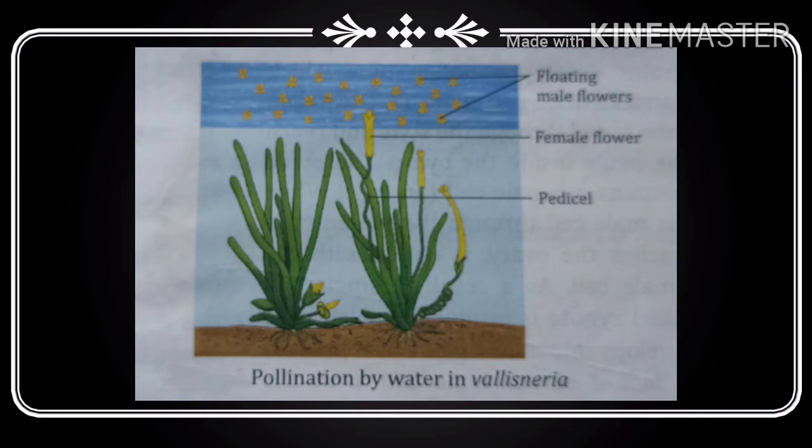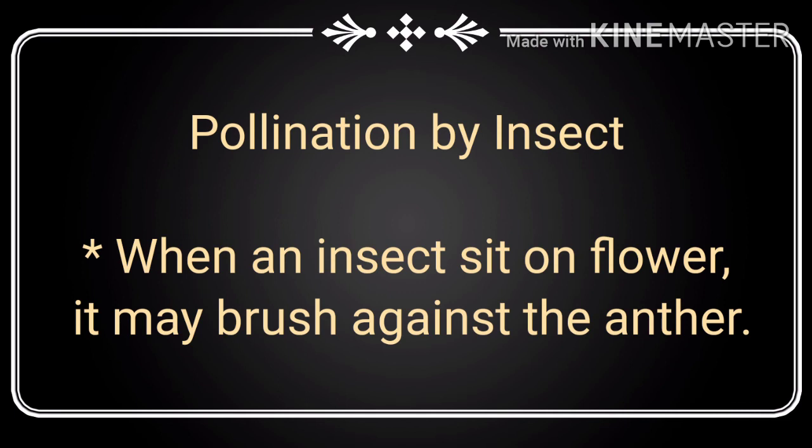The female flower that has a long stalk also floats on the surface of water. When a male flower moving with the water current comes in contact with a female flower, the pollen grains fall on the stigma, thus leading to pollination.